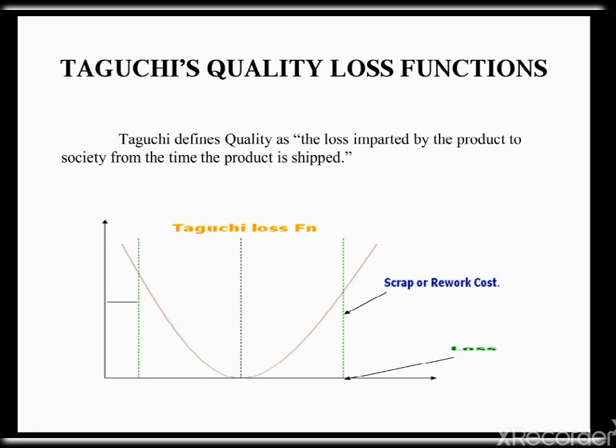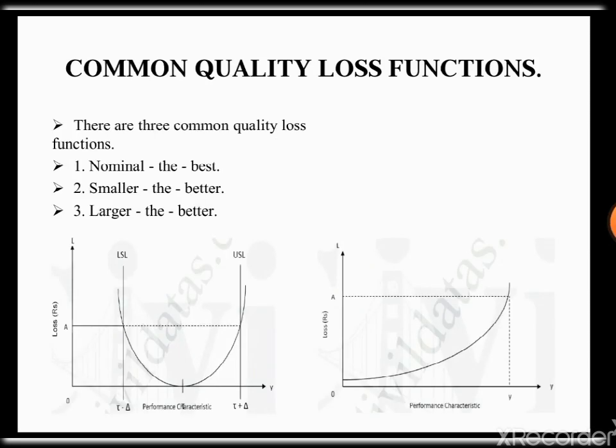Quality loss occurs when a product deviates from a target or nominal value. As deviation grows, losses increase. Here, Taguchi's U-shaped loss function curve is shown in the figure. Next, common quality loss functions. It has three types: nominal the best, smaller the better, larger the better.